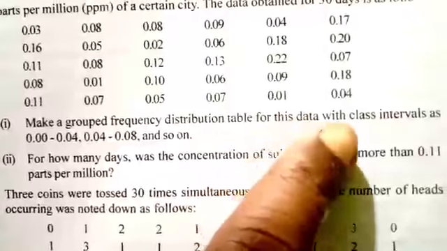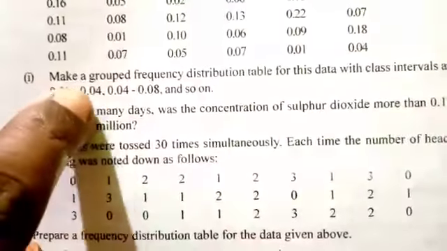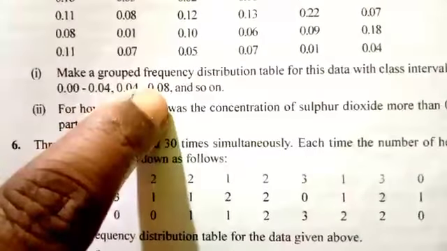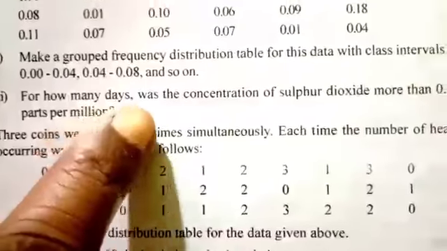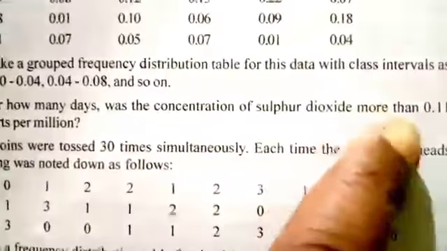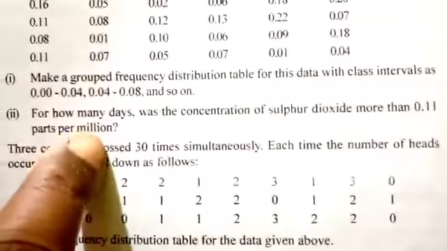First question, make a grouped frequency distribution table for this data with class interval as 0.00 to 0.04, 0.04 to 0.08, and so on. Second one, for how many days was the concentration of sulfur dioxide more than 0.11 parts per million.